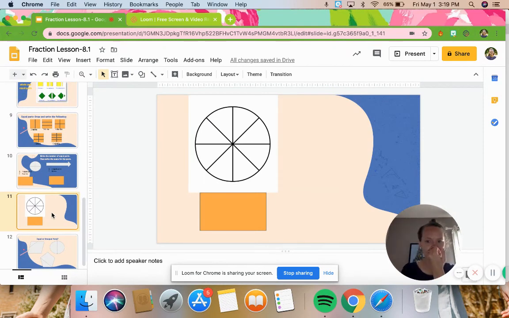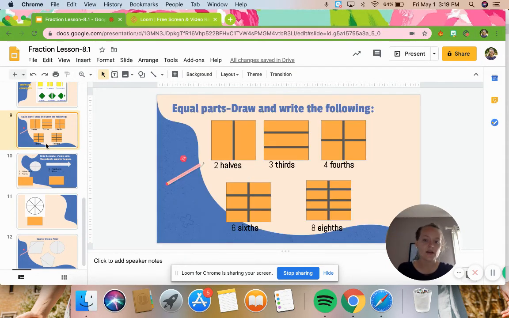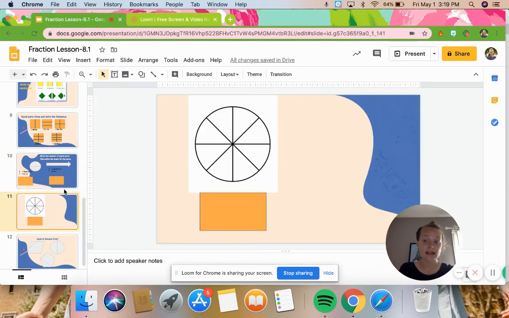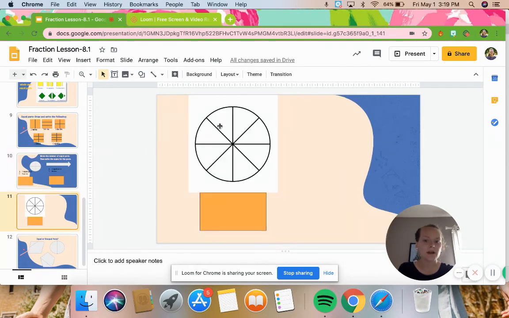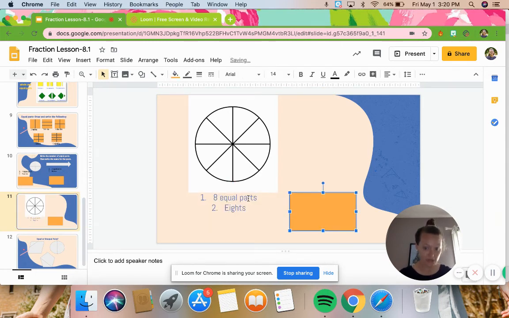Okay, let's try this one. We got a circle. There's a little bit more here. So let's count. 1, 2, 3, 4, 5, 6, 7, 8. Okay, I'm kind of forgetting. Let me go back and see. 8/8. Okay, I remember eighths. That is the name of the parts. But how many equal parts do I have? 1, 2, 3, 4, 5, 6, 7, 8. So 8 equal parts, I was correct, and they're divided into eighths. And that should have an H here.